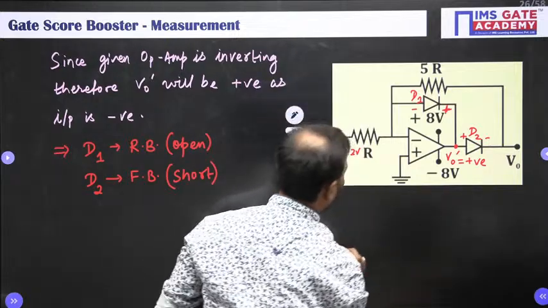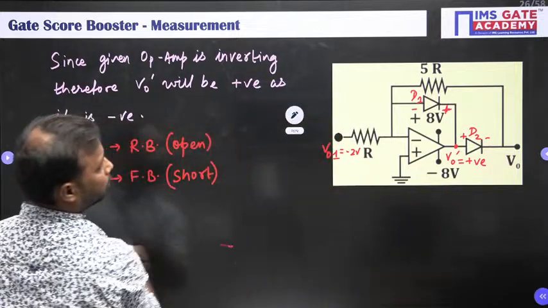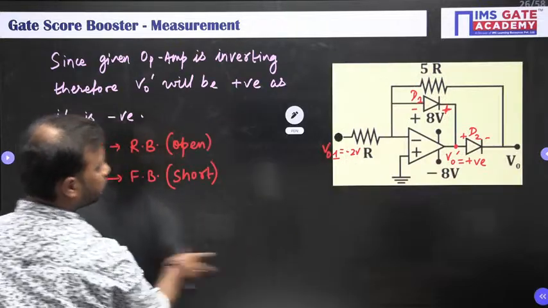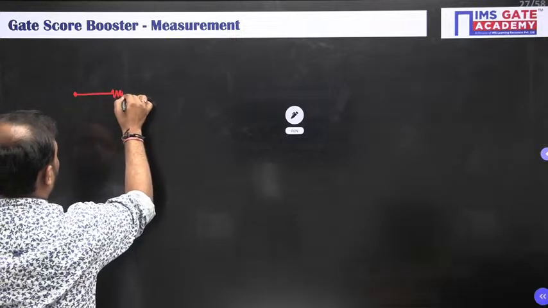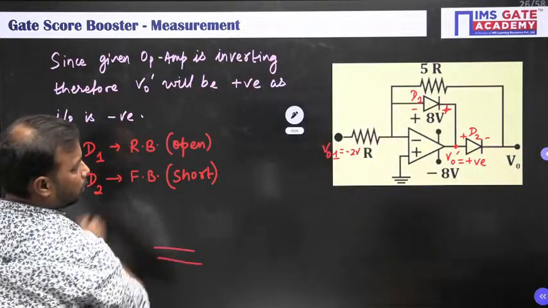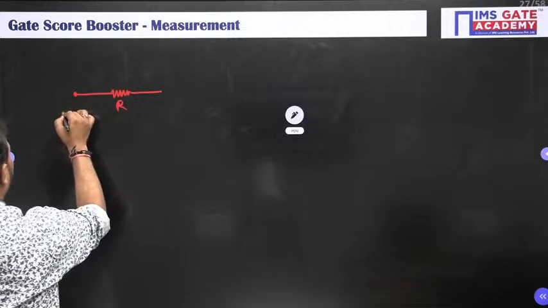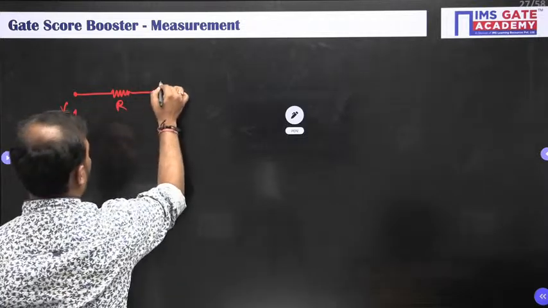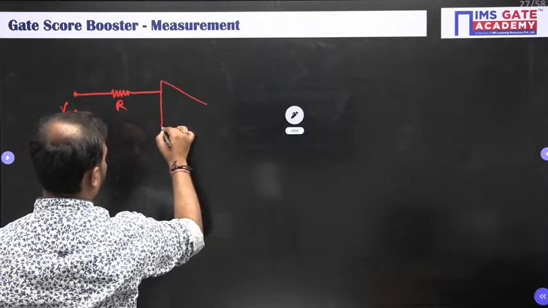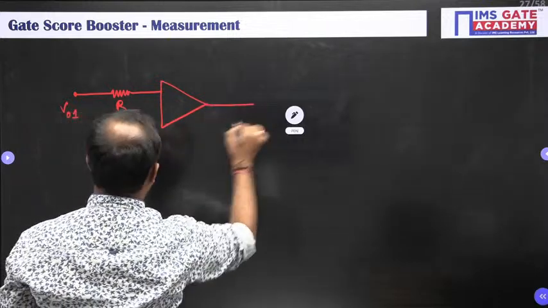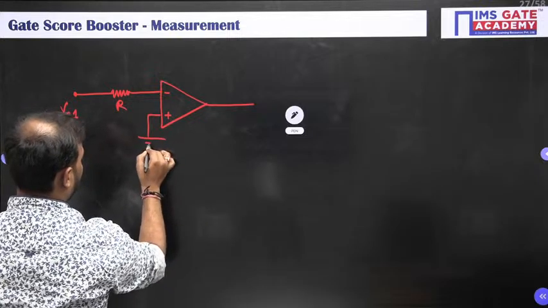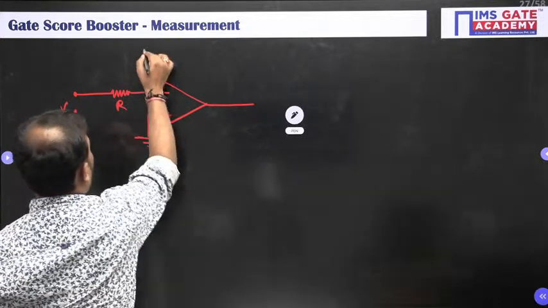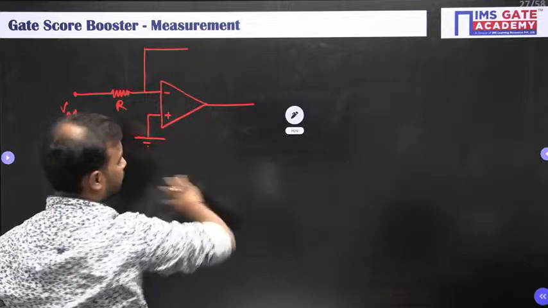So your equivalent figure, let me draw somewhere here. This is R, this is V01, minus, plus is grounded, then I guess this was 5R, na?